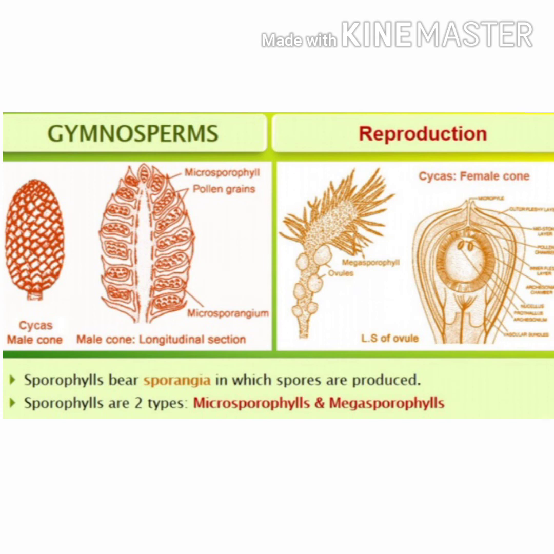Sporophylls are of two types. I have already mentioned there are two types of spores, microspores and megaspores. The leaves bearing microspores are called microsporophylls and the leaves bearing megaspores are called megasporophylls.